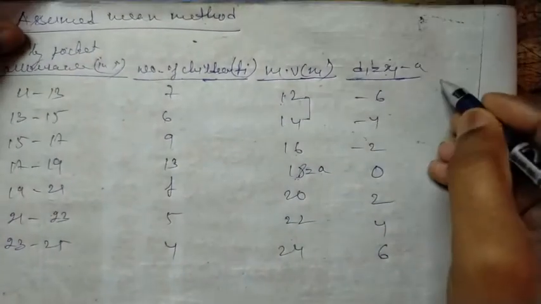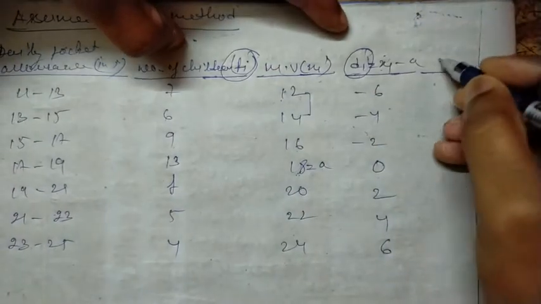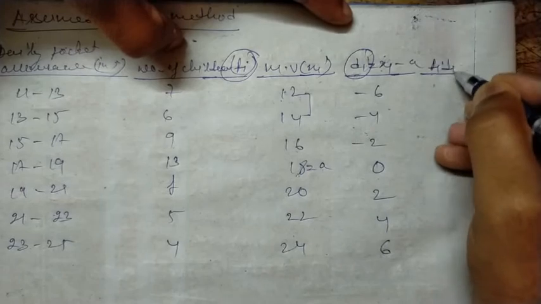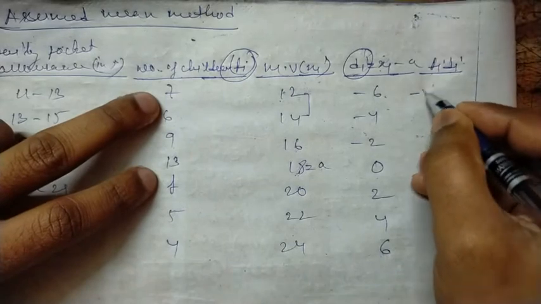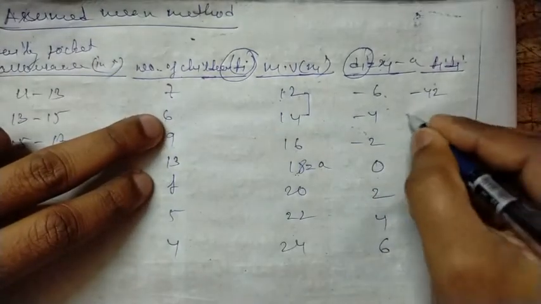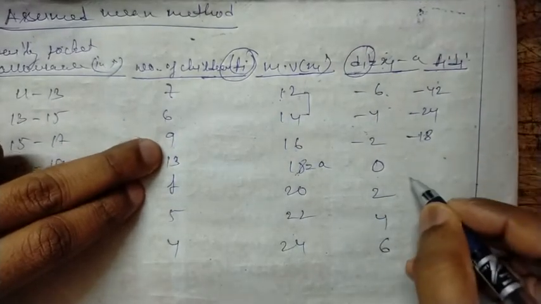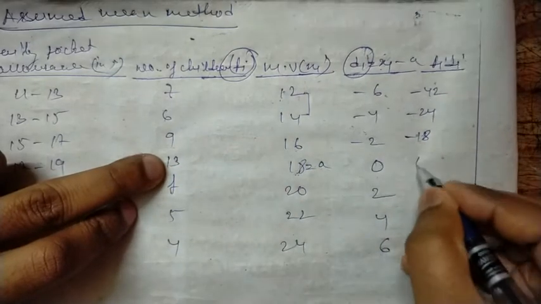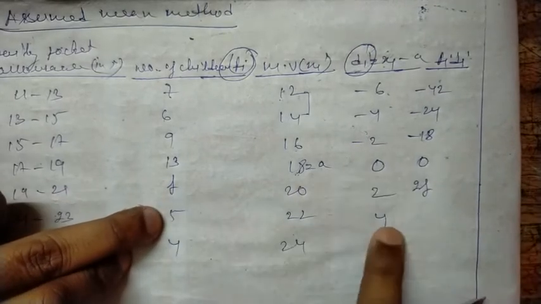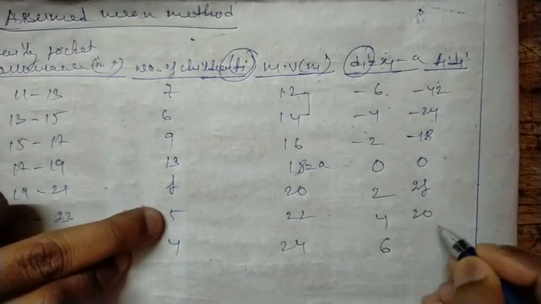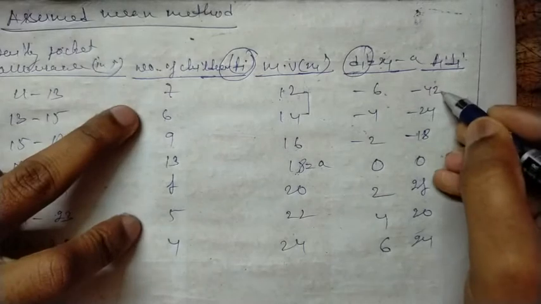Now if I multiply fi and di: 7 6s are 42, 6 4s are 24, 9 2s are 18, 13 zeros are 0, 2 into f it will be 2f, and 5 into 4 is 20, 4 6s are 24.